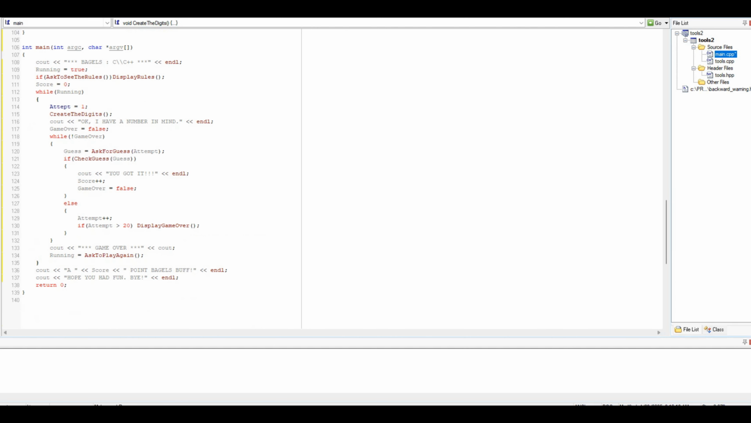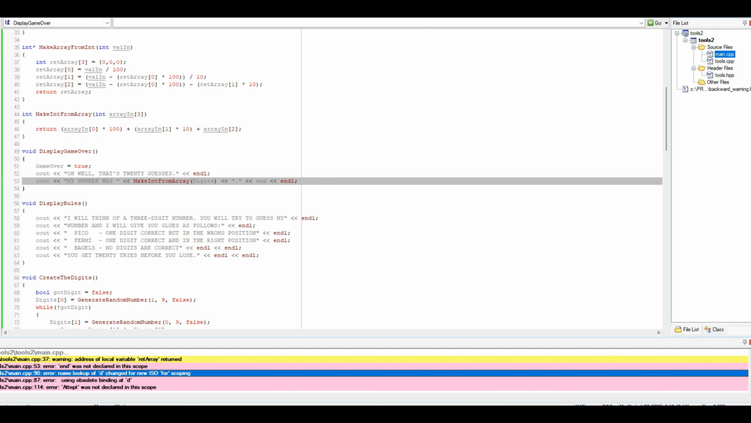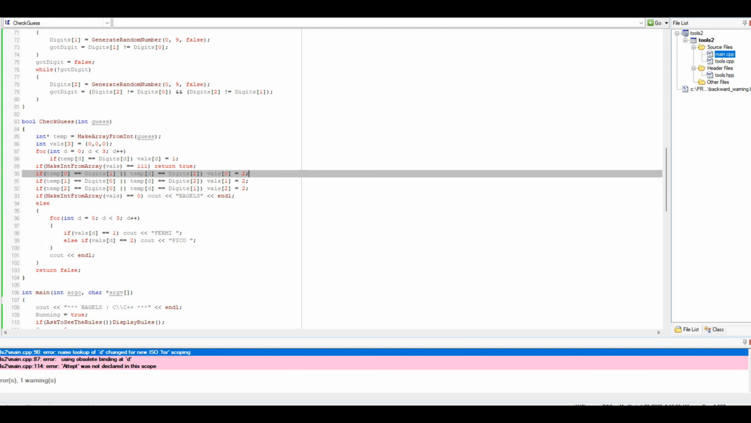Okay, let's see. Does this work? No. Lookup of D changed for new. What? What does that mean? Oh, it's got to be something like this. All right, what does this say? Name lookup of D changed for ISO for loop. What? For D is 0, D is 3, D plus plus. Oh, stupid.